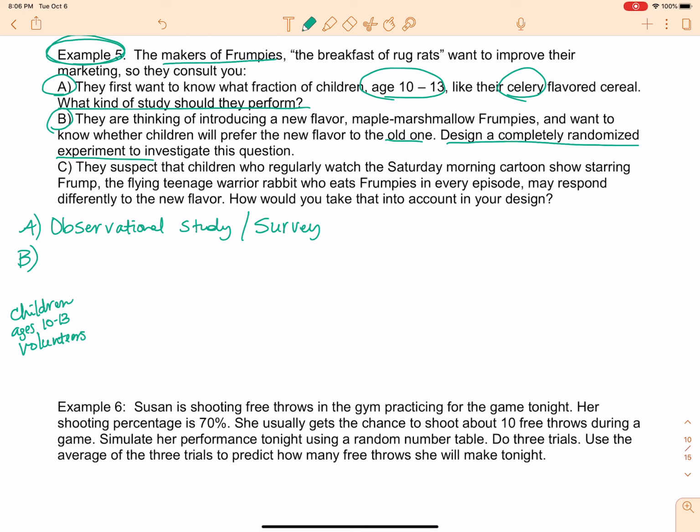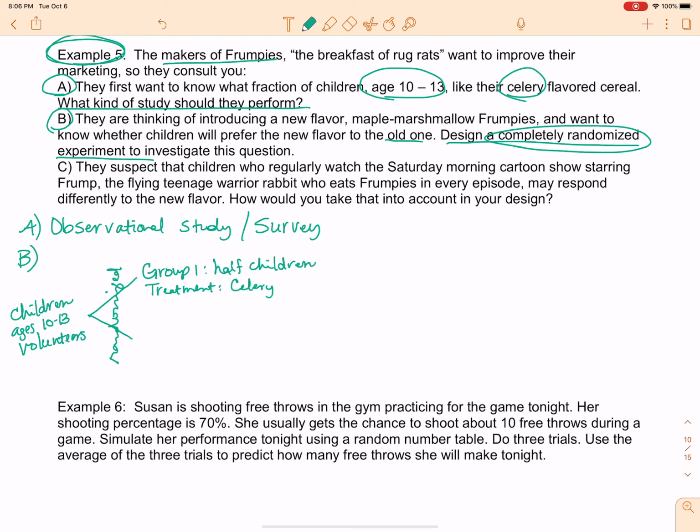And then, since this is a completely randomized experiment, I'm going to randomly place them in a group that's going to receive the celery. So this is going to be group 1. I'm going to put half of the children here because I don't know how many there are. So half of the children will go here, and they will receive the treatment of celery flavored cereal.